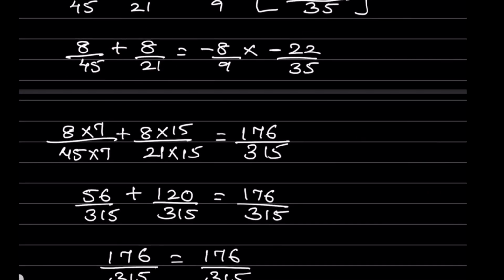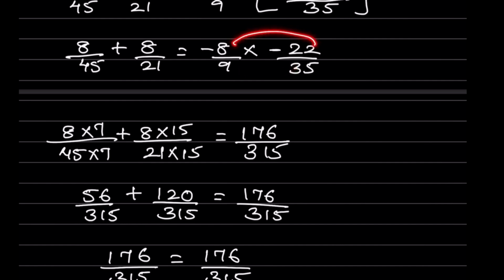That comes to 315. So 45 into 7, so this also should be 7. 21 into 15, that is 315. So this also should be 15. And here is multiplication. So we can just, the denominators being different can be okay.